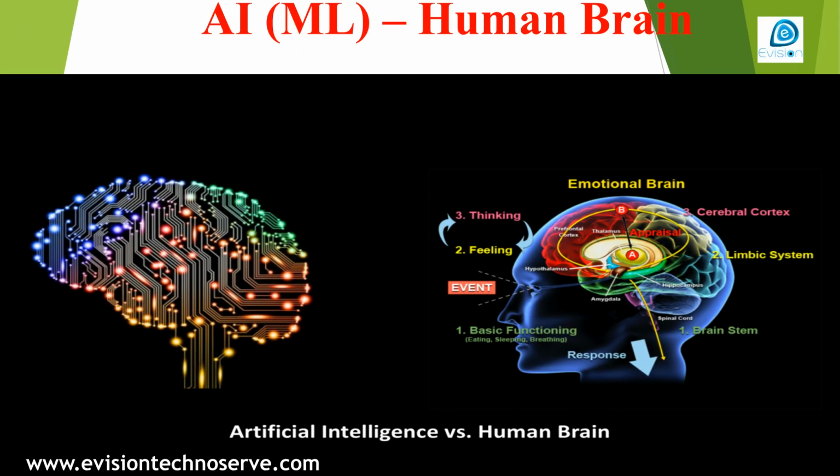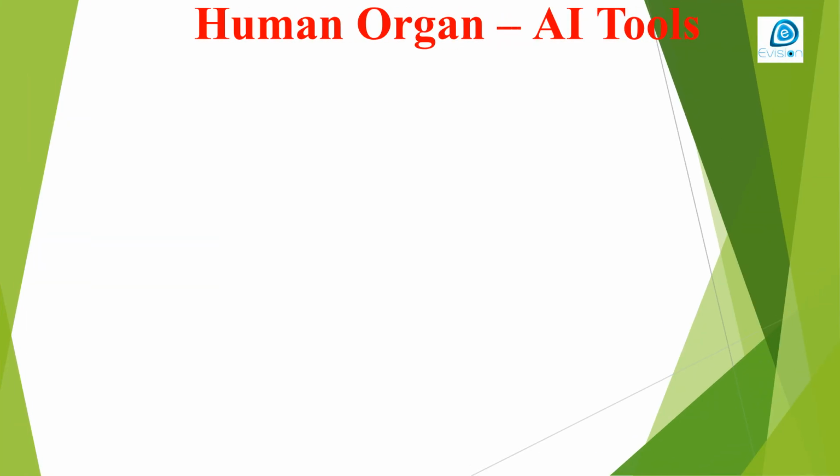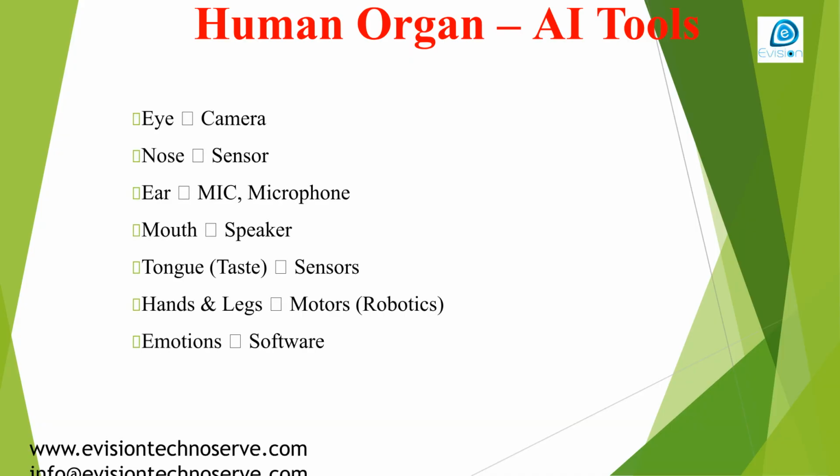We can draw a parallel between artificial intelligence and the human brain. AI and machine learning aim to mimic the functions of the human brain, which is the ultimate example of an intelligent system. The various human organs can be mapped to AI tools. For instance, the eye is like a camera, the nose is like a sensor, and the ear acts like a microphone for speech recognition. Hands and legs relate to motors in robotics, and emotions are comparable to software.